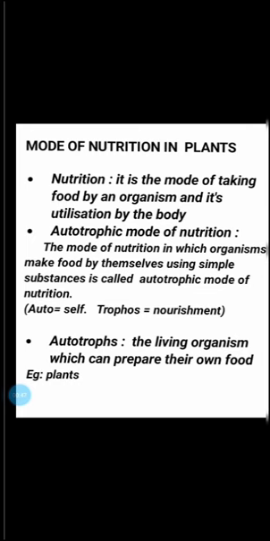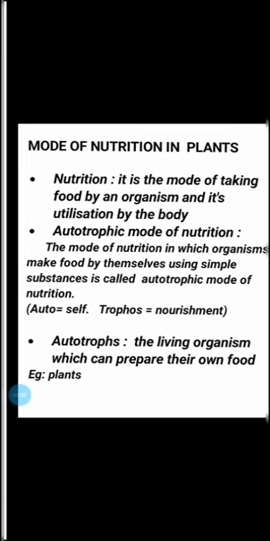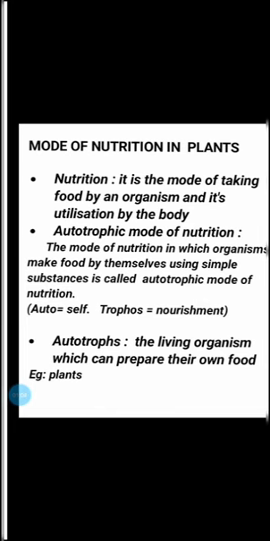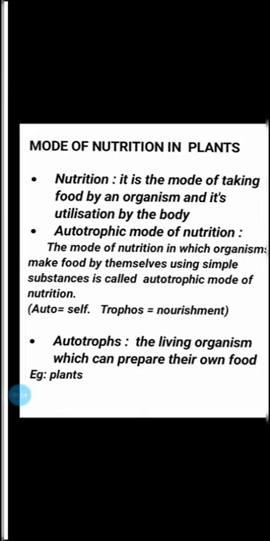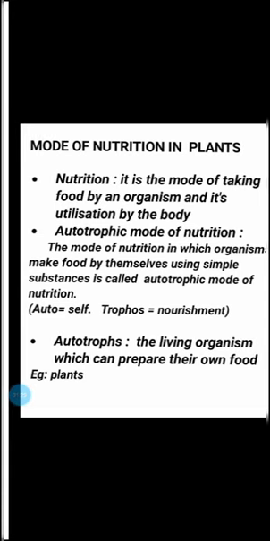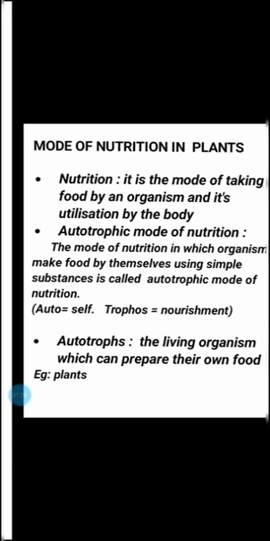First of all, we will see what is the definition for nutrition. Nutrition is the mode of taking food by an organism and its utilization by the body. It is the way of taking food by an organism and its utilization by the body. We can say there are mainly two types of mode of nutrition, autotrophic mode of nutrition and heterotrophic mode of nutrition.